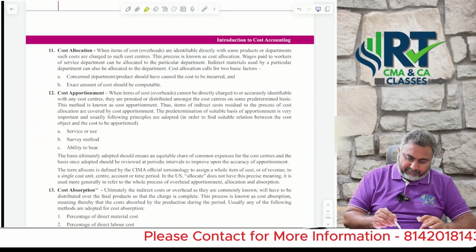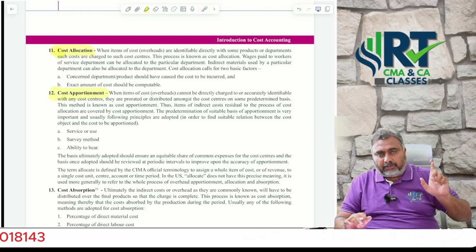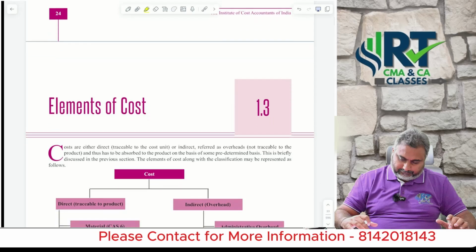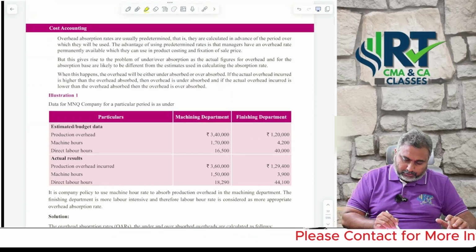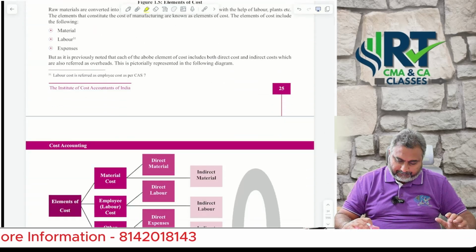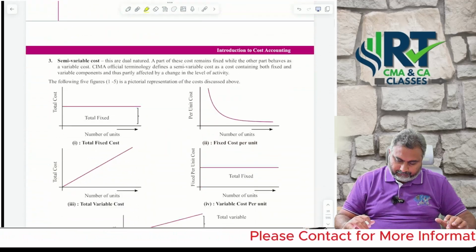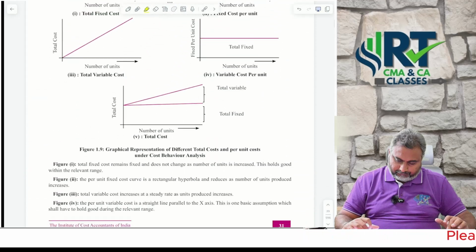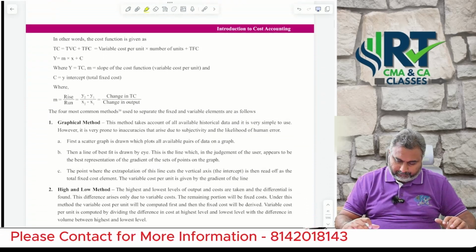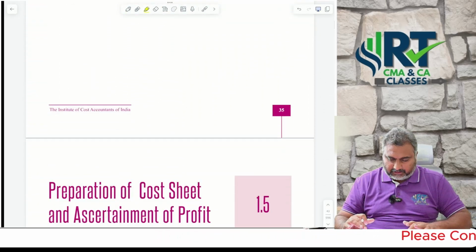In the same way, from the overheads point of view, this theory question was very important: cost allocation versus cost apportionment itself. And just go through illustration 1 from the study material point of view. How to divide the variable cost like that.